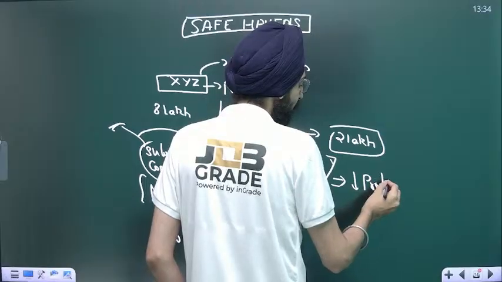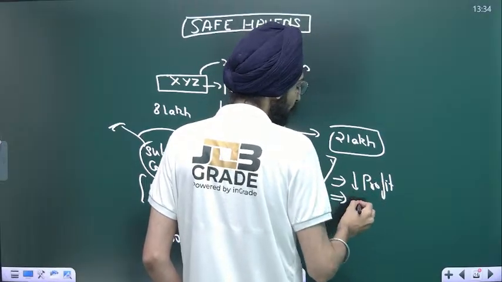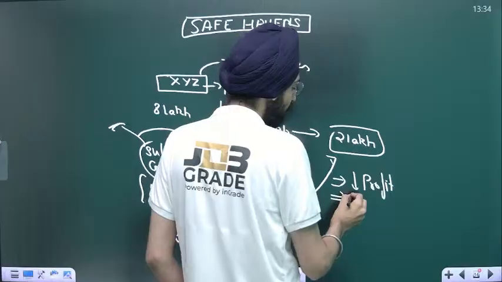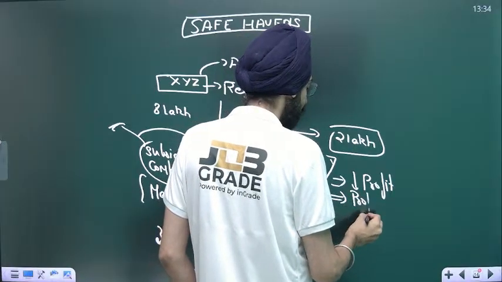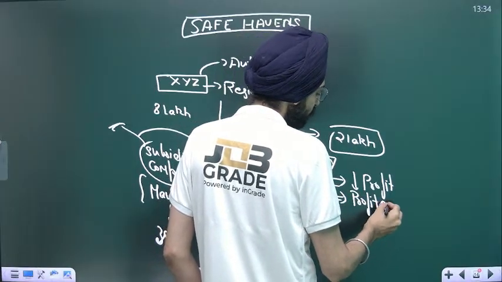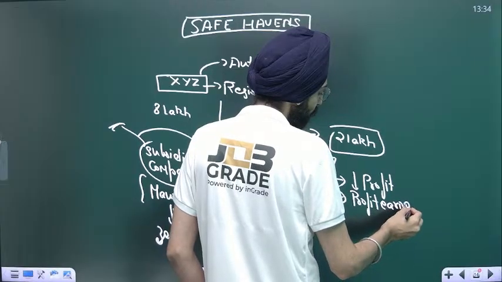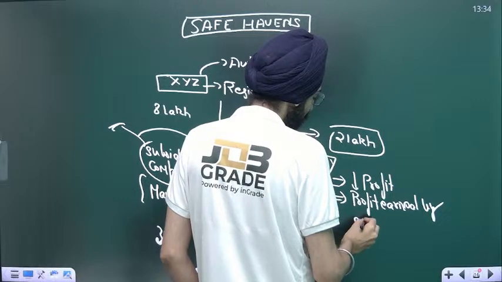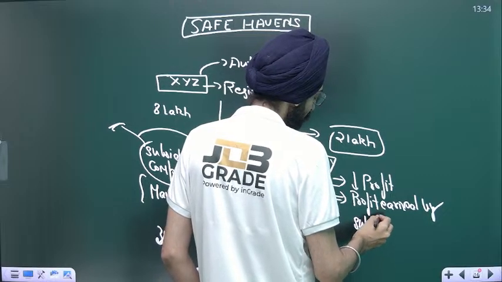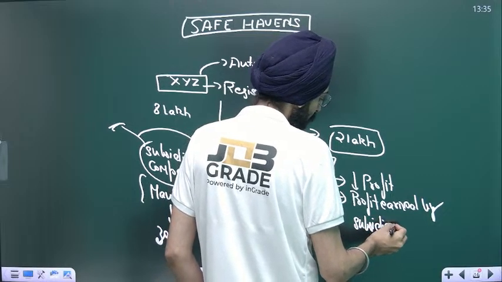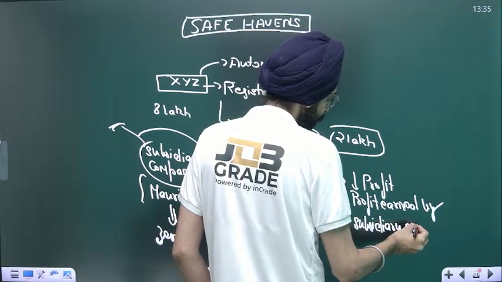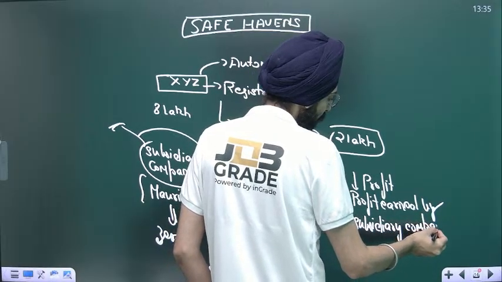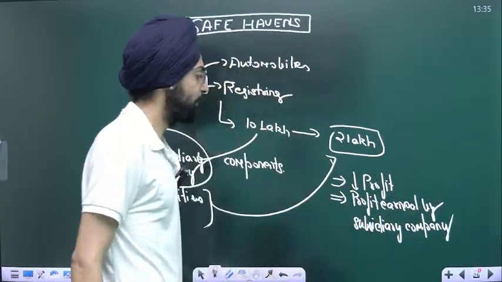Second would be saying that profit is earned by our subsidiary company.